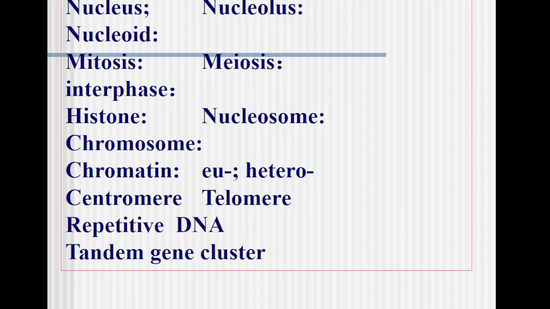G1, S, G2, which later on enters into an M phase. So when this particular process completes, we call it a cell cycle. So the cell cycle comprises two phases, M phase and interphase. M phase can be mitotic division or meiotic division, while within interphase there are several events taking place.